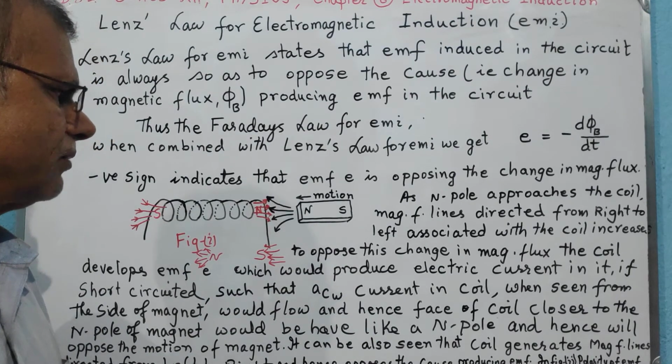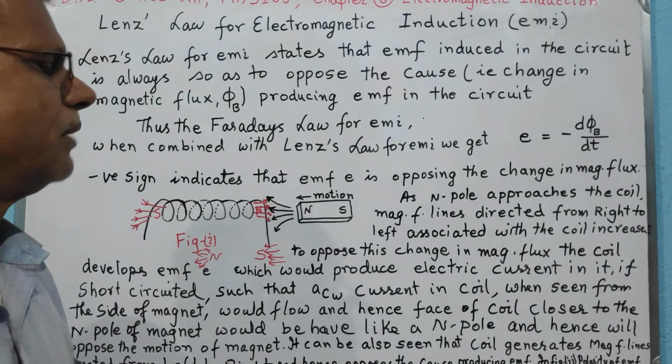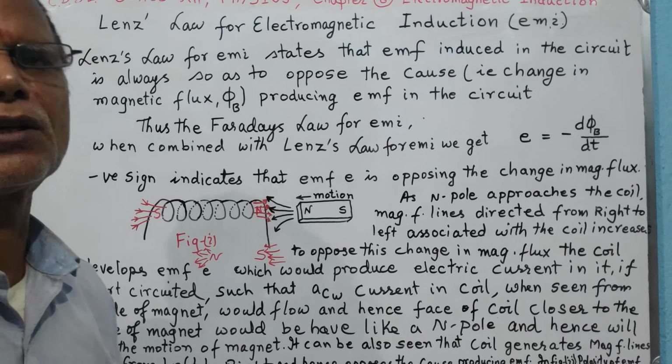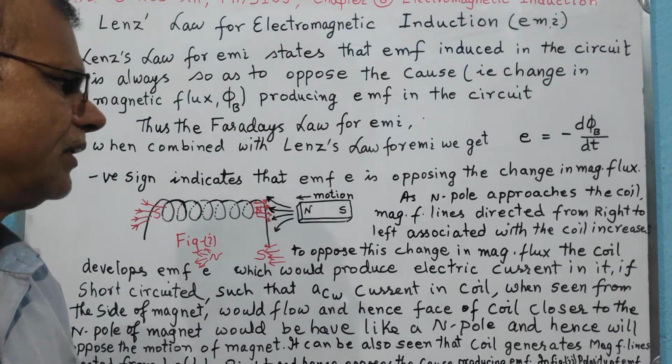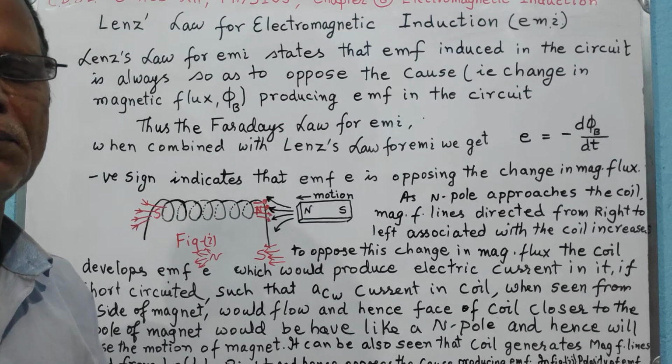We had already discussed this while talking about Faraday's law, but we hadn't talked in terms of north pole and south pole and magnetic field lines. So here we have discussed these things in detail.